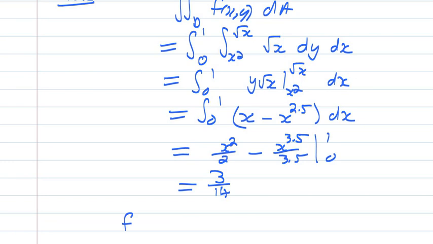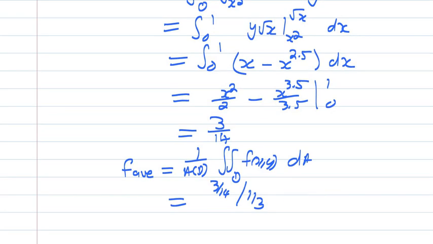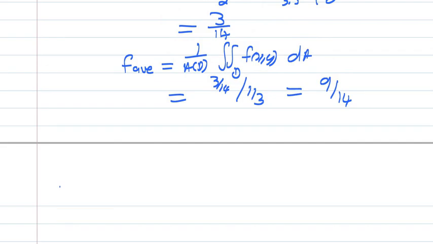And so now we can say f average. The formula for f average is 1 over the area of the region times the double integral of the function f over region D, dA. And we've worked out this integral is 3 over 14. If we divide it by the area, which is 1 over 3, then this works out to be 9 over 14.